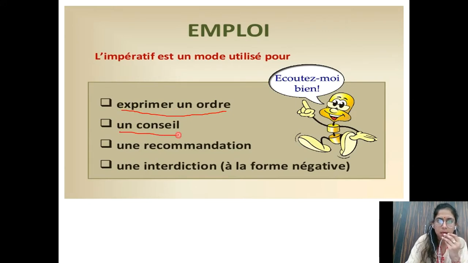Then second, un conseil. Qu'est-ce que ça veut dire conseil? Conseil means advice, when you want to advise someone. Then third, une recommandation. When you recommend something, okay, I think you should do this, then also you can use imperative. Quatrième, une interdiction. Interdiction, ça veut dire prohibition. When you want to tell someone not to do this, in negative form, then also you can use imperative. So exprimer un ordre, express an order; conseil, advice; recommandation, recommendation; interdiction is prohibition.